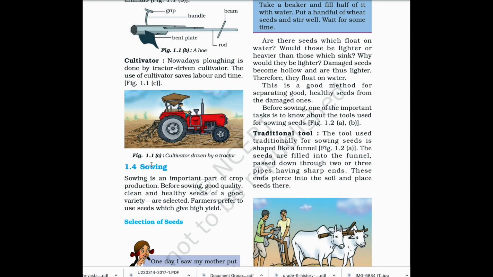Traditional tool. The tool used traditionally for sowing seed is shaped like a funnel. The seeds are filled into the funnel and passed down through 2 or 3 pipes having sharp ends. These ends pierce into the soil and place seeds there.